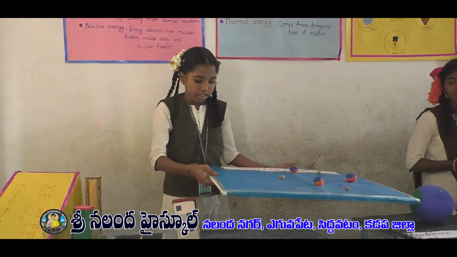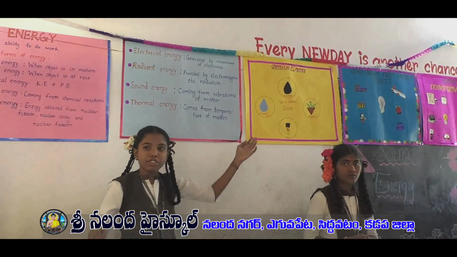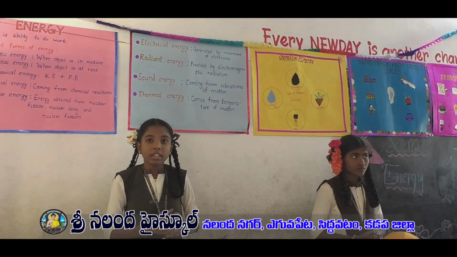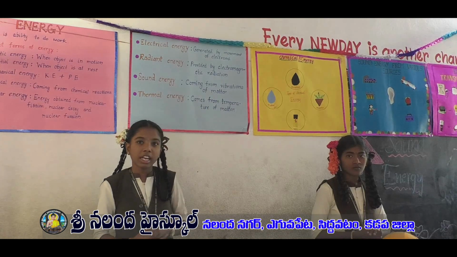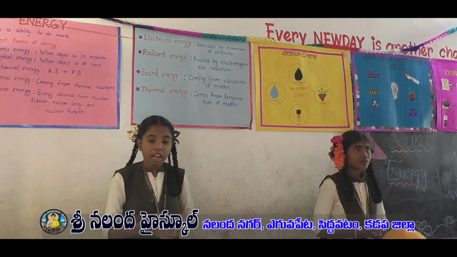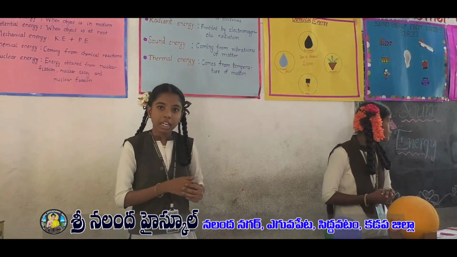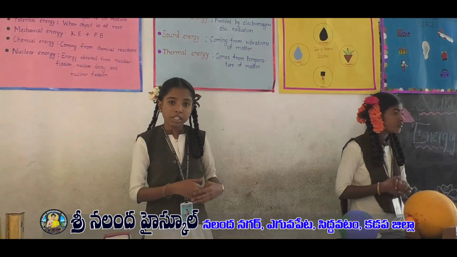Next, chemical energy. Chemical energy is defined as the energy in the atom. Chemical energy is defined as the energy stored in bonds, chemical compounds, molecules, etc. It is released in chemical reactions and mostly produces heat.